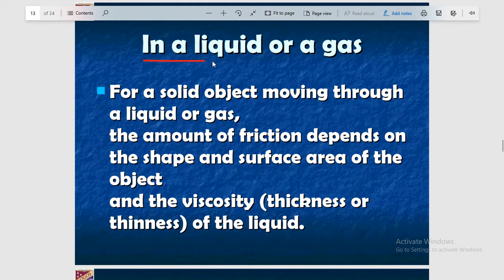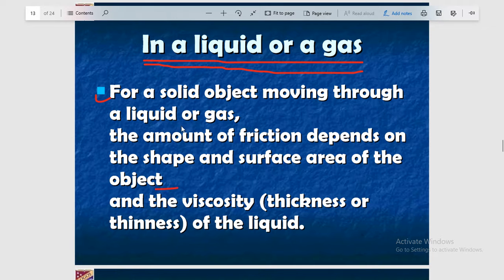You can see friction in a liquid or a gas. So let us talk about the friction in liquids and gases. For a solid object moving through a liquid or gas, the amount of friction depends on the shape and surface area of the object.